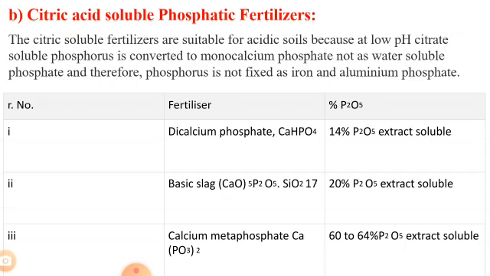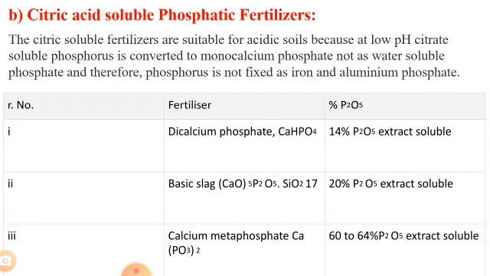Our next point is citric acid soluble phosphatic fertilizers. The citric soluble fertilizers are suitable for acidic soils because at low pH citrate soluble phosphorus is converted to monocalcium phosphate, not as water soluble phosphate, and therefore phosphorus is not fixed as iron and aluminium phosphates.